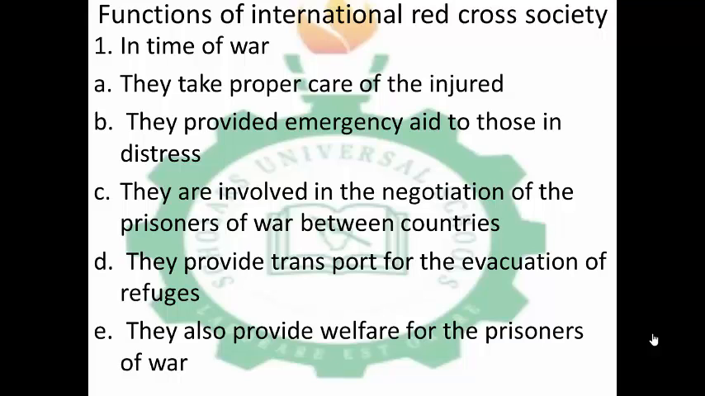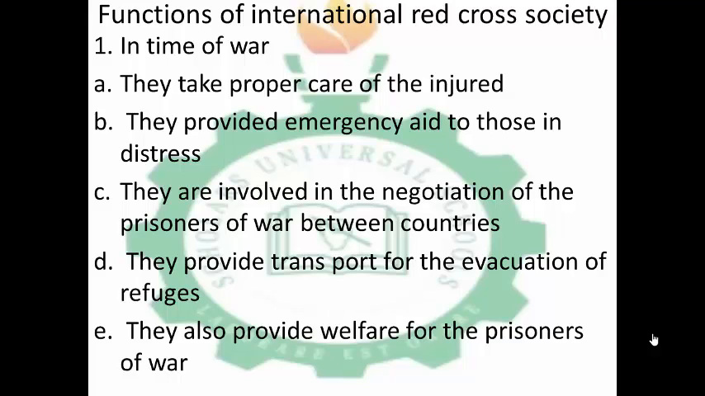Like if a country has some citizens of the other country in its own country, they are prisoners of war. But if the other country now wants to collect its citizens back, it is the International Red Cross Society that will negotiate or be the middleman between the two countries. They provide transport for evacuation of refugees.